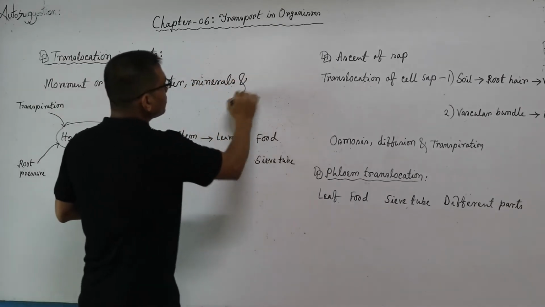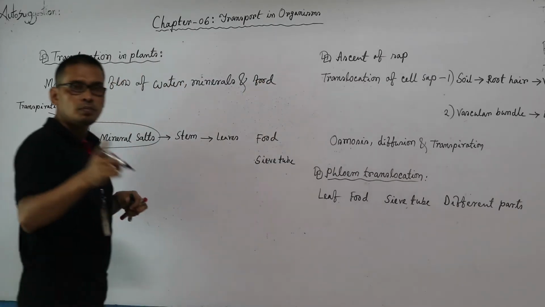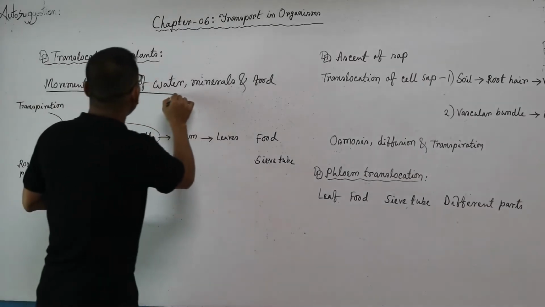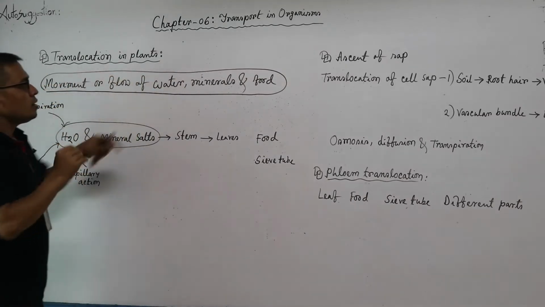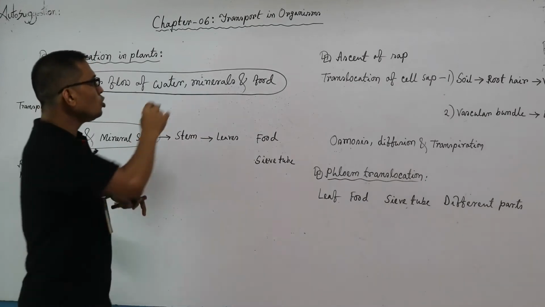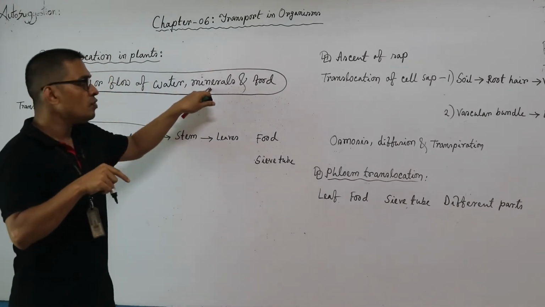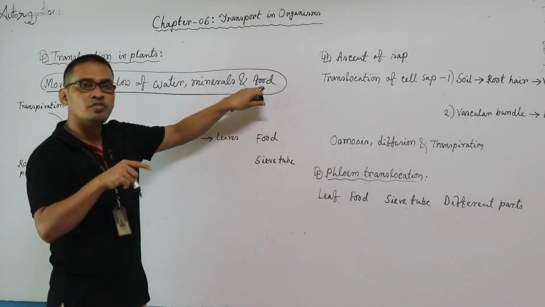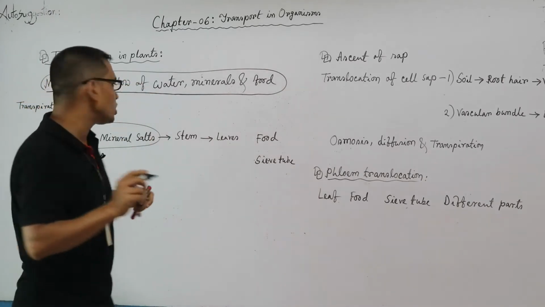Translocation means movement or flow of water, minerals and food throughout the plant body. You know, water and minerals basically reach the leaf, and prepared food from leaves reaches the different parts of the plant body, and this process is known as translocation.